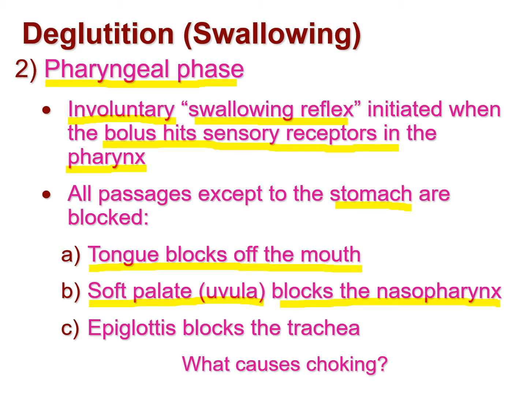As well as the epiglottis blocks the trachea. So from the upper side, the nasopharynx is blocked with the soft palate and the epiglottis blocks the trachea. So the respiratory system is completely blocked so that food does not enter into it. If small particles of food enter sometime by mistake, by chance, into the respiratory system, then we get a coughing response. We start coughing uncontrolled.